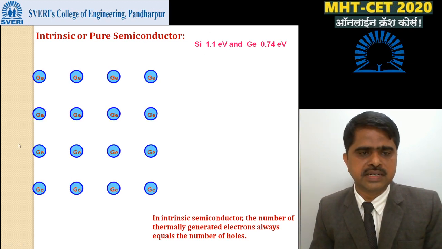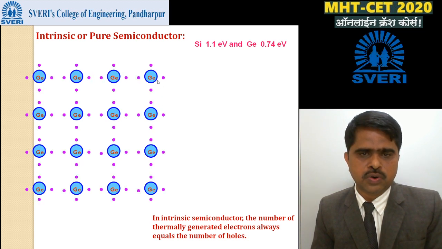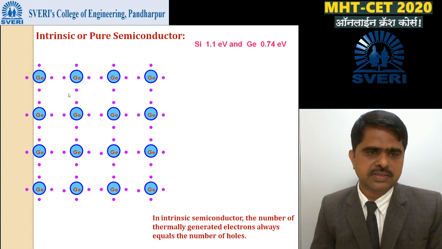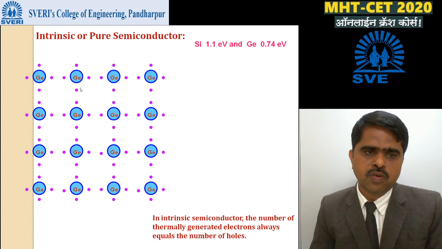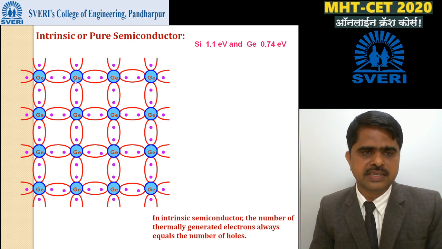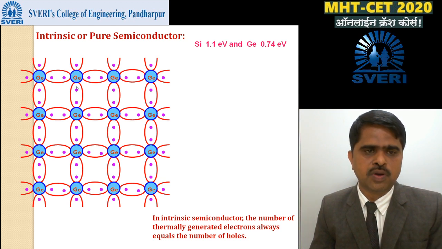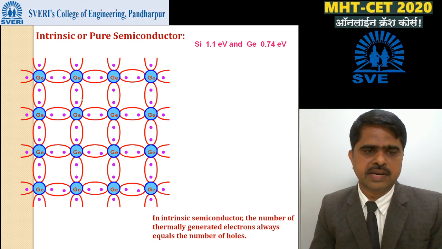For example, take germanium. Valency 4 means the outermost shell contains 4 electrons: 1, 2, 3, 4. These are the valence electrons. These 4 valence electrons form 4 covalent bonds with 4 neighboring germanium atoms in this manner.